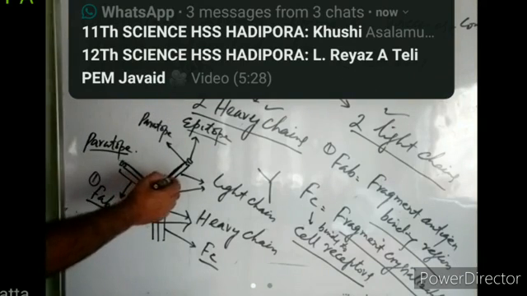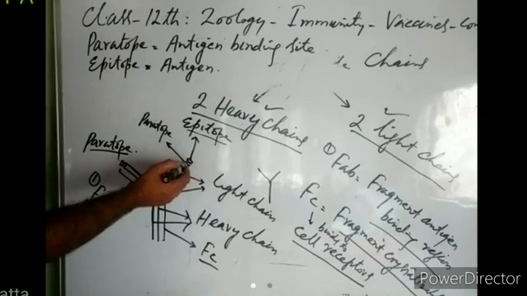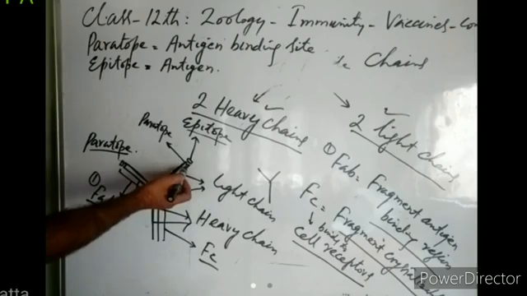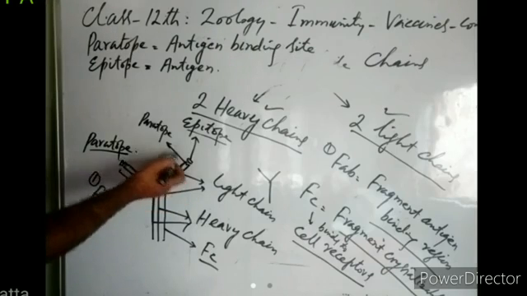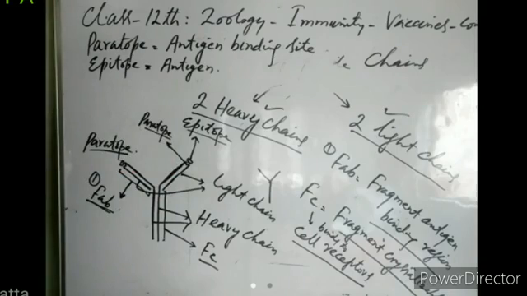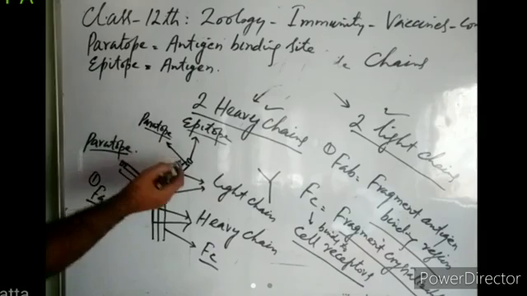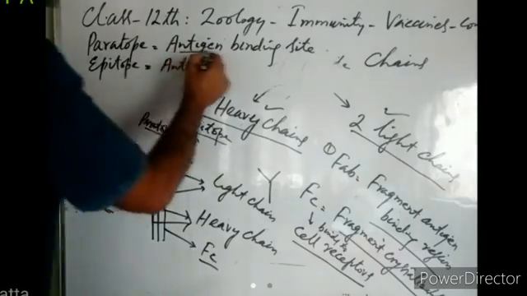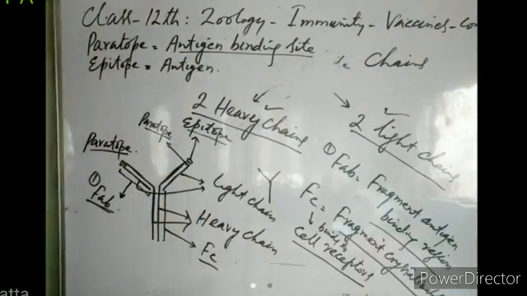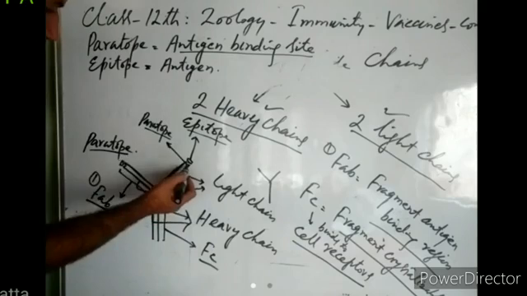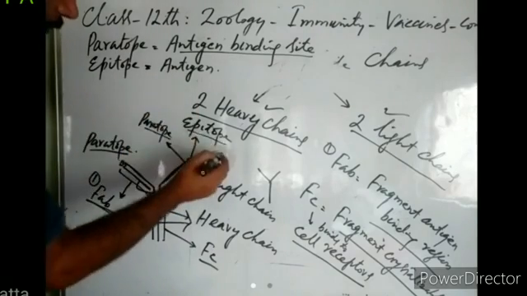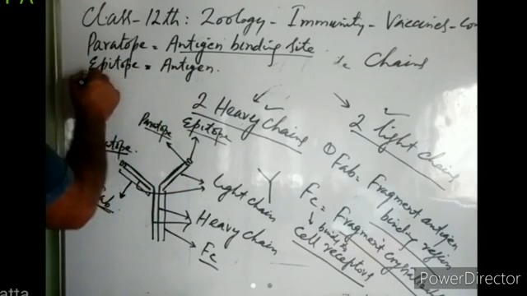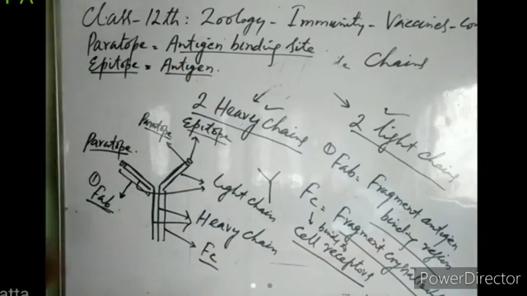So in this region of the antibody, the antigen can bind, where the antigen binds to a specific site. This site where the antigen can bind to the antibody is known as paratope. Each antibody has two paratopes, one here, another here, right? So paratope is the region of the antibody where antigen can bind to it, or we simply call it the antigen binding site. Then on this paratope, an antigen can bind. The antigen is known as epitope. So this epitope can bind to the paratope here, right?